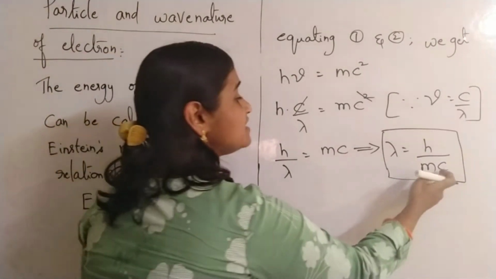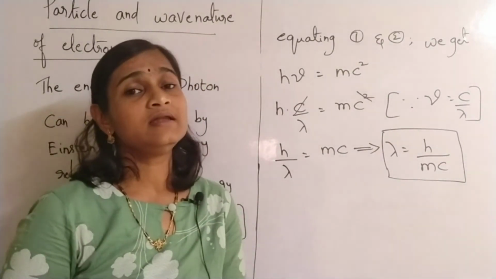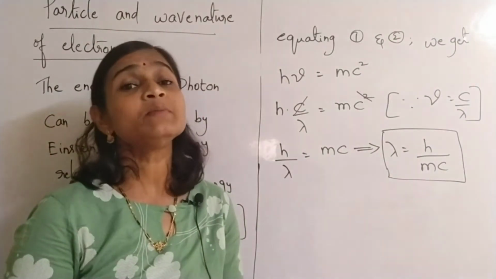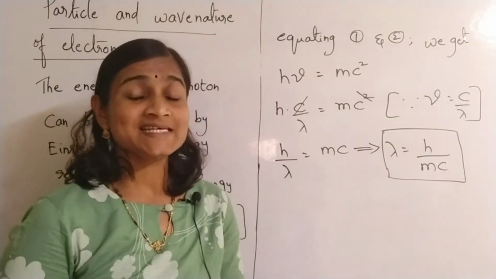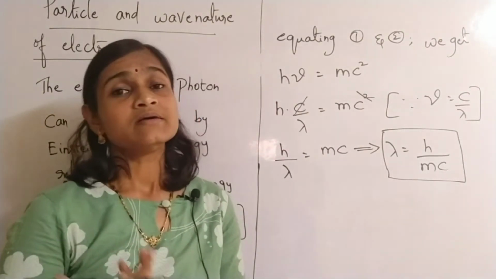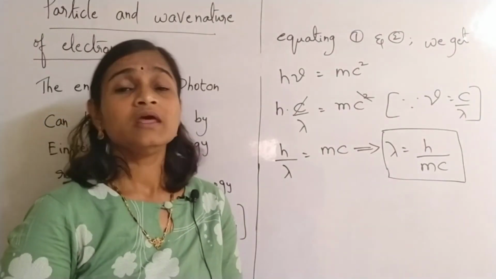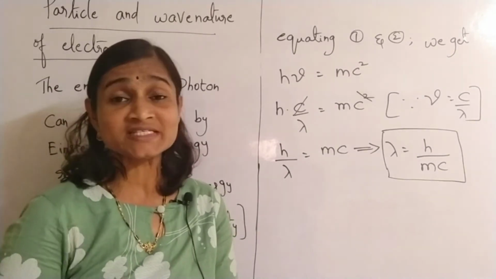In place of c, you can keep v, since c means nothing but velocity. Sometimes v stands for velocity. Here c stands for the velocity of electromagnetic radiation. Here the electron is also possessing wave nature according to Louis de Broglie.